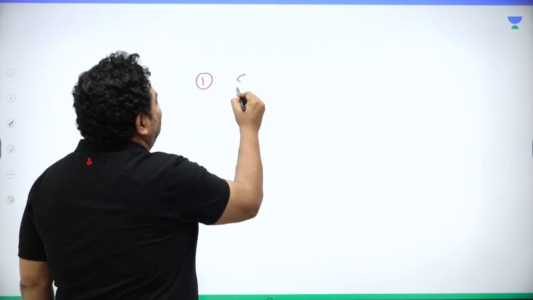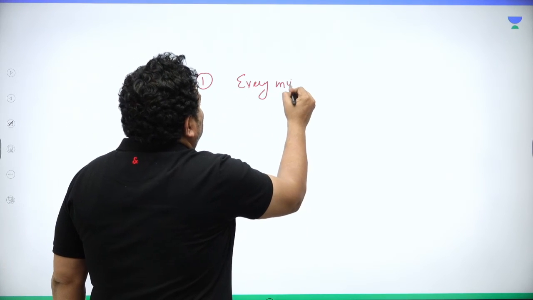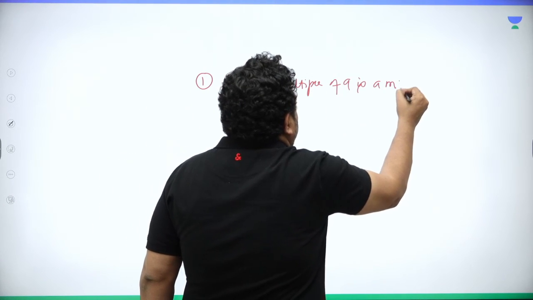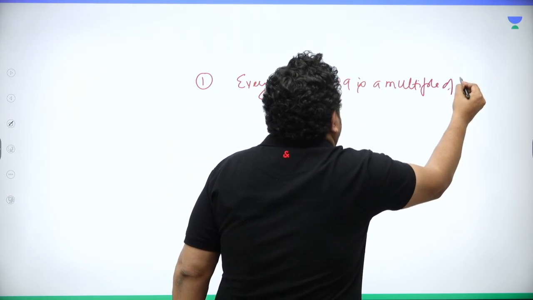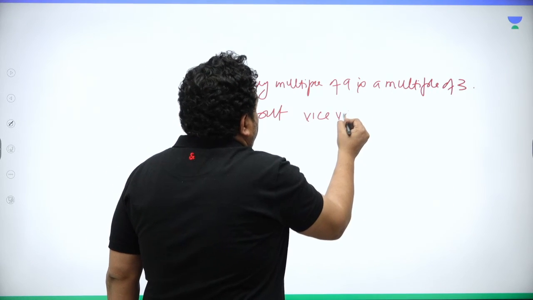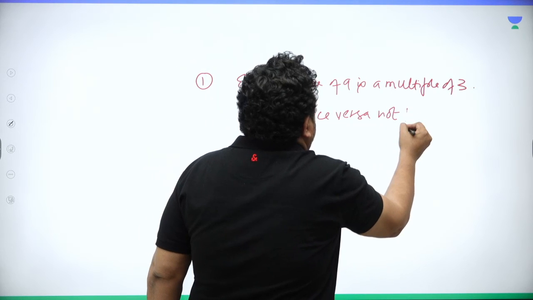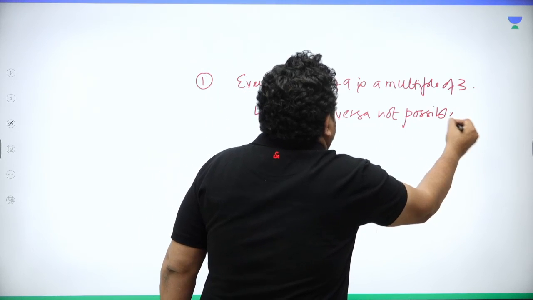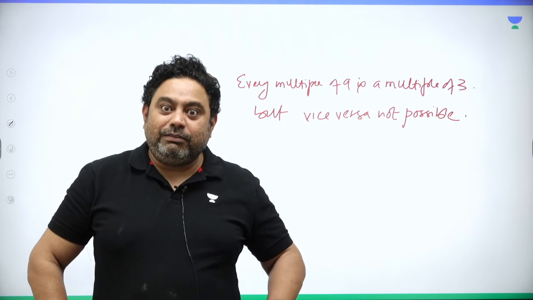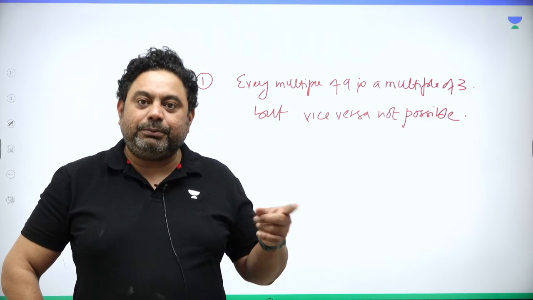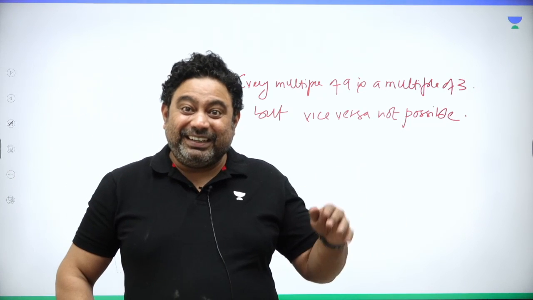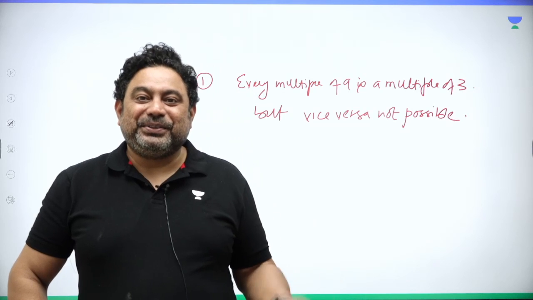So every multiple of 9 is a multiple of 3, but vice versa not possible. 6 is a multiple of 3, but it is not a multiple of 9. 12 is a multiple of 3, but not a multiple of 9. 15 is a multiple of 3, but not a multiple of 9. 18 is a multiple of 9 and a multiple of 3, right? So keep this thing in mind.